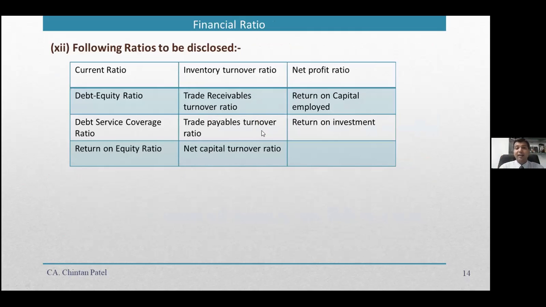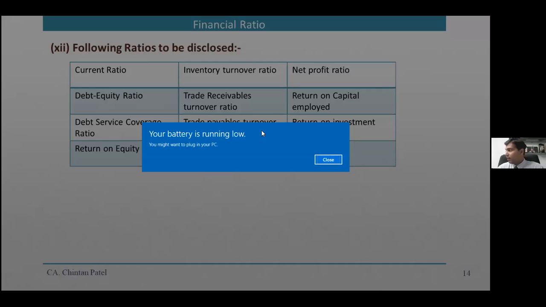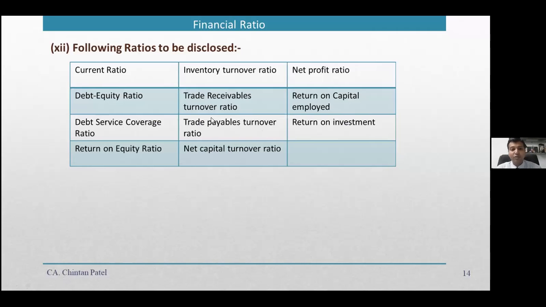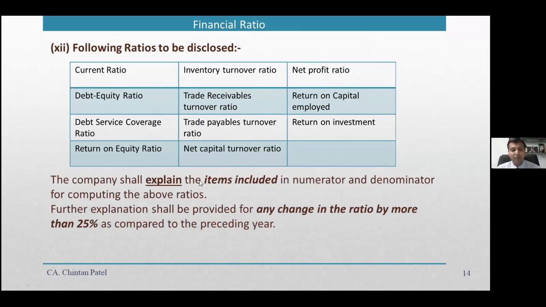And as I said earlier, every piece of information in financial accounts should have a comparative with the previous year. So here again, you need to ensure that the financial ratios are provided, and the ratios should have the comparative also available.